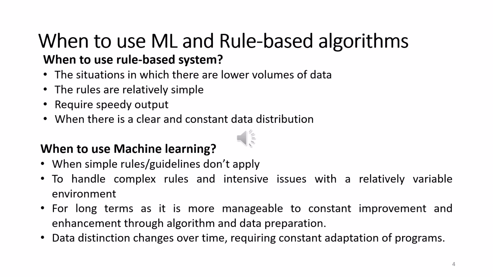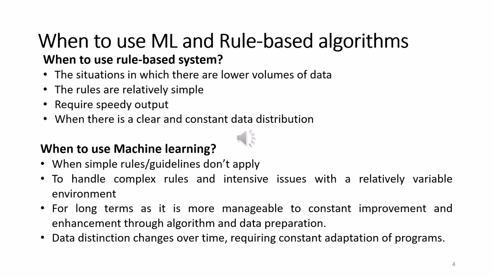Now we are going to see when to use machine learning and when to use the rule-based algorithm. First we will see the rule-based algorithm. In situations where there is a lower volume of data, we can use rule-based algorithms because the rules are relatively simple and it requires speedy output. If you have a smaller volume of data, we can get the output quickly, so we can go for the rule-based algorithm. And also when there are clear and constant data distributions, we can go for the rule-based algorithm.